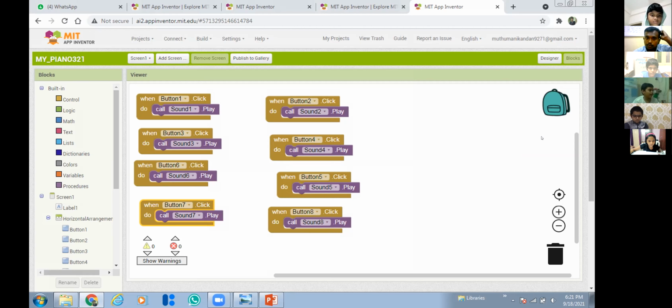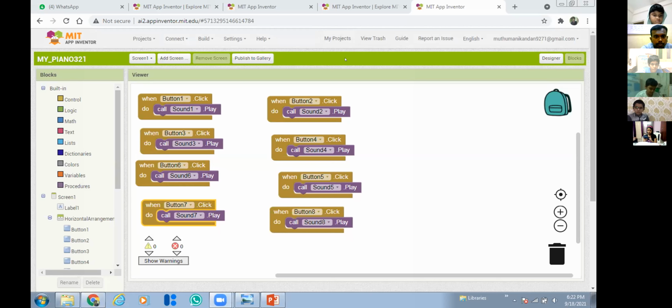Take your mobile and go to Google Play Store. Everyone can do it. Search for MIT AI2 Companion.